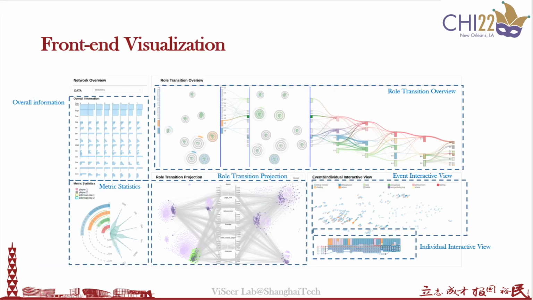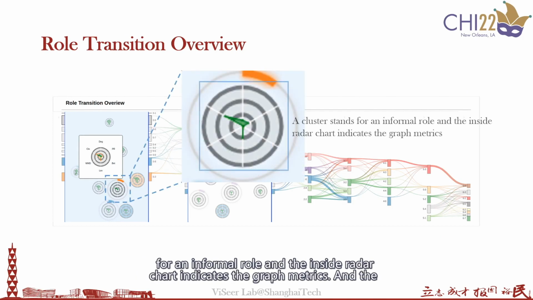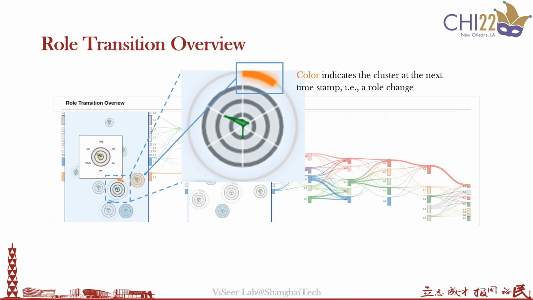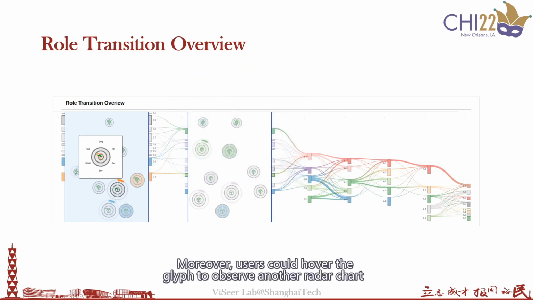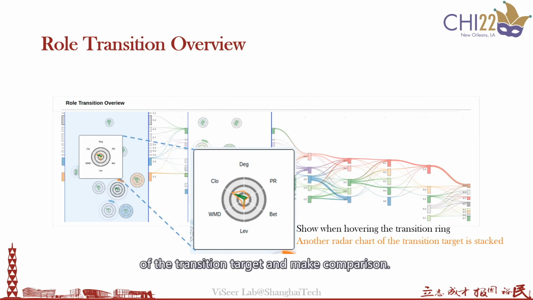The visualization system consists of 6 views. In the role transition overview, we design a glyph to represent an informal role. A cluster stands for an informal role, and the inside radar chart indicates the graph metrics. The color on the outside ring indicates the color at the next time step, which is a role change. Moreover, users can hover over the glyph to observe another radar chart of the transition target and make comparisons.